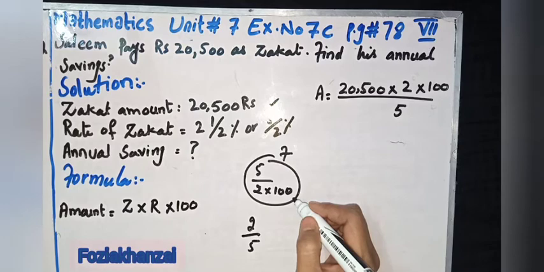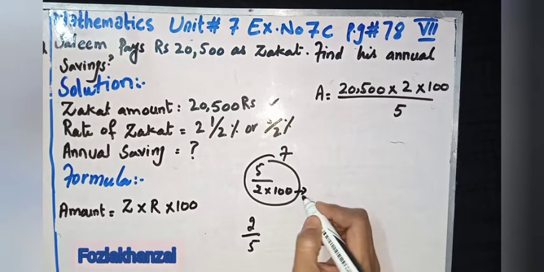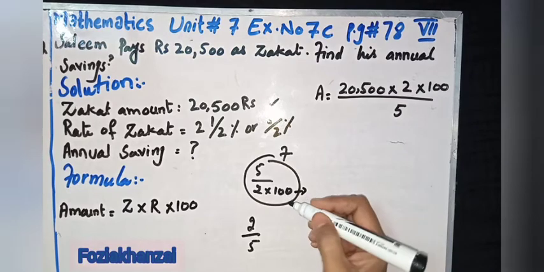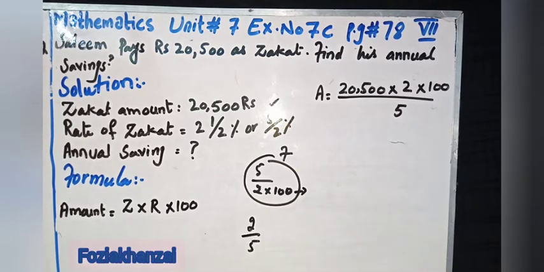In the formula, we write it in the denominator, but we reciprocal it. So this 100 we write in the numerator place. So simply, we reciprocal it. When we find the saving amount and the paid zakat amount is given in the question, we simply reciprocal the formula of zakat. Okay.